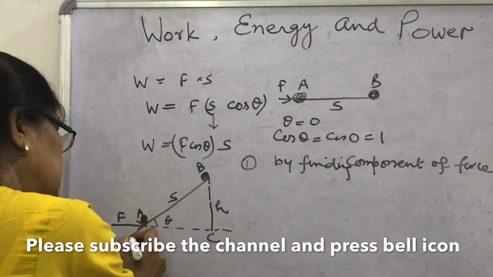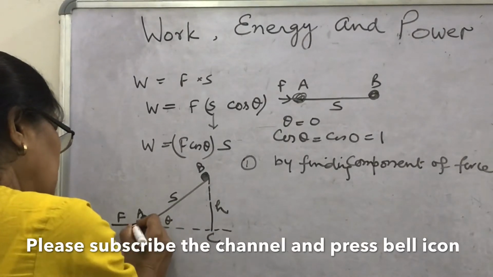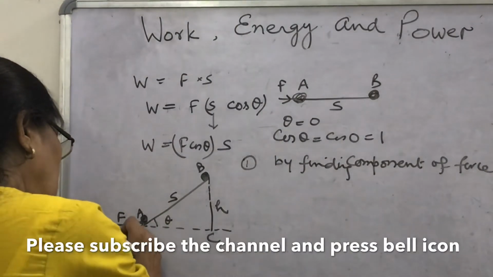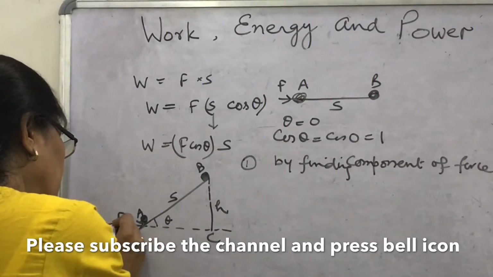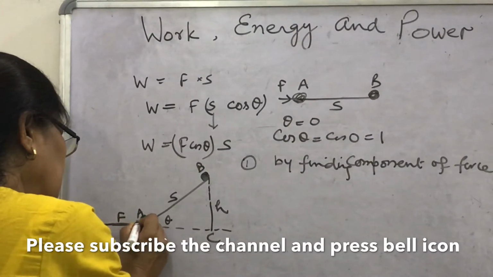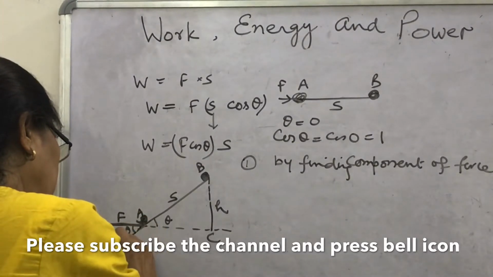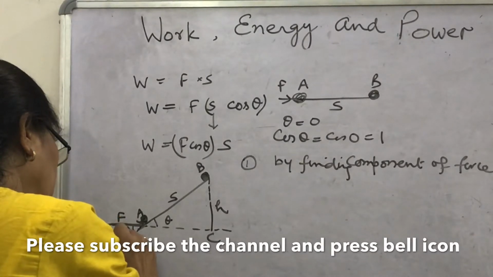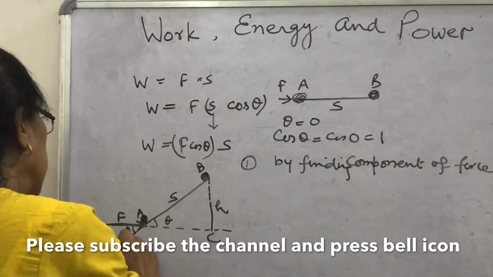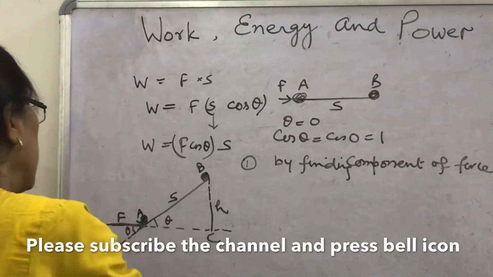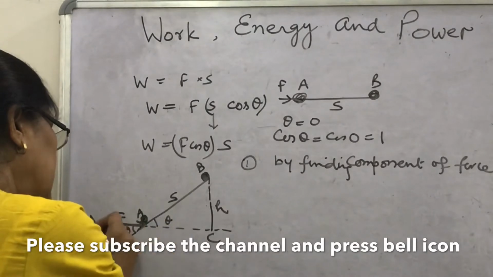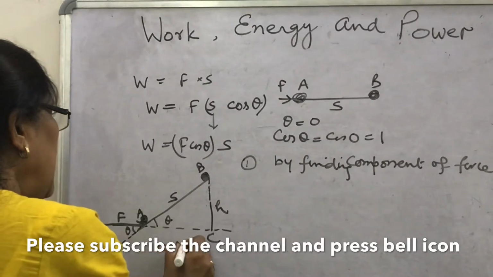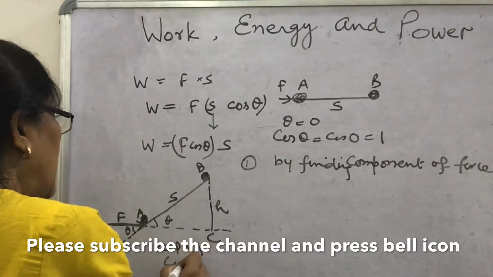Then you extend this AB back and this angle will also be theta. This is the direction of force, and this force is acting here. Then draw a perpendicular from this point, suppose this point is P and this is M. Then in the right angle triangle PMA, what is cos theta?